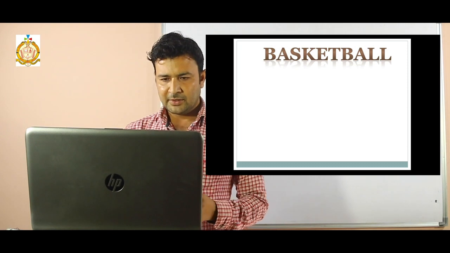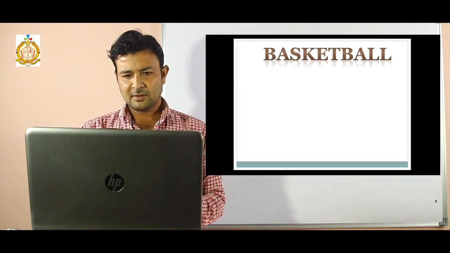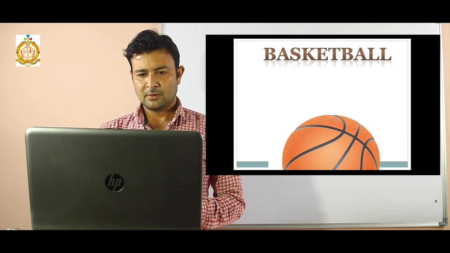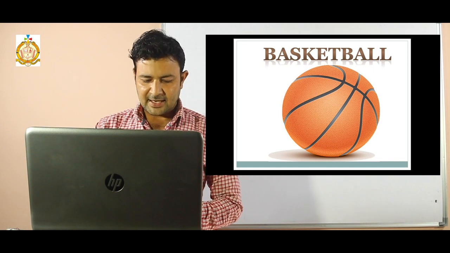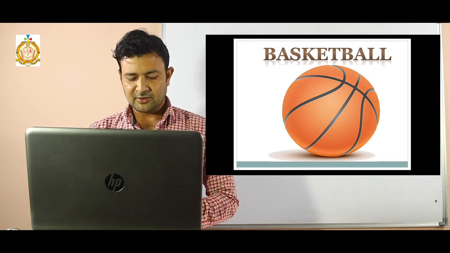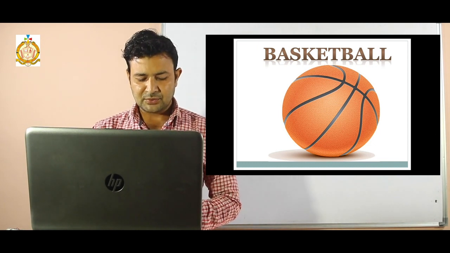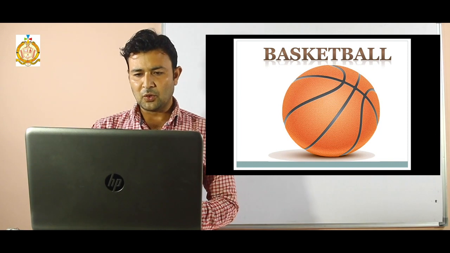Next one is basketball. Which type of ball are we using in basketball? You are familiar with the basketball. This ball is large in shape. It is made of rubber. Lines are there on the ball. Players try to put the ball in the ring to score a goal.